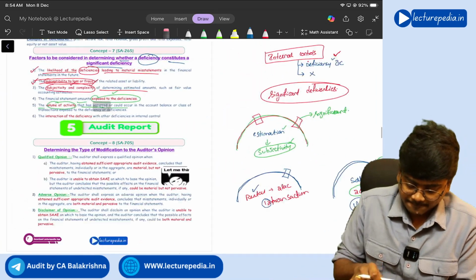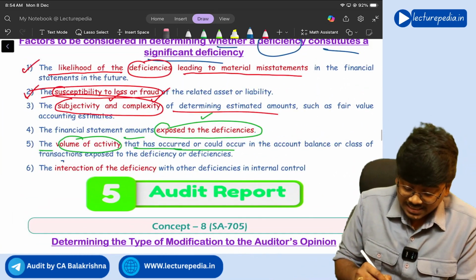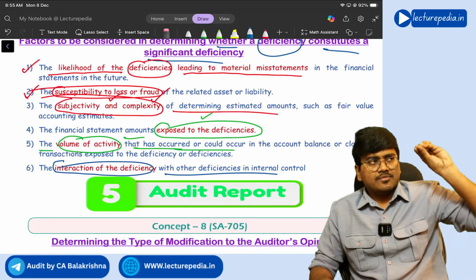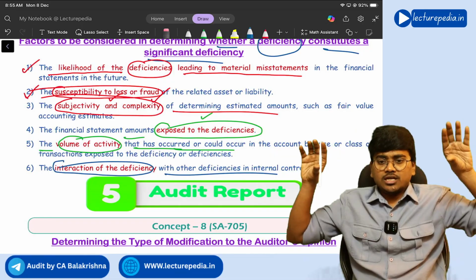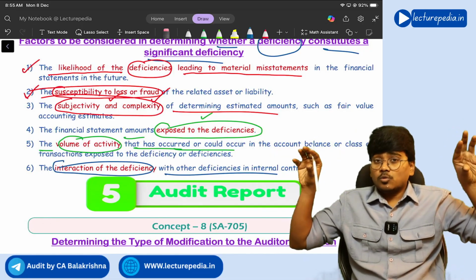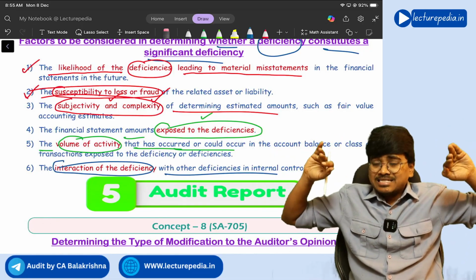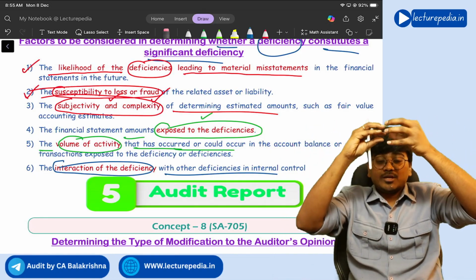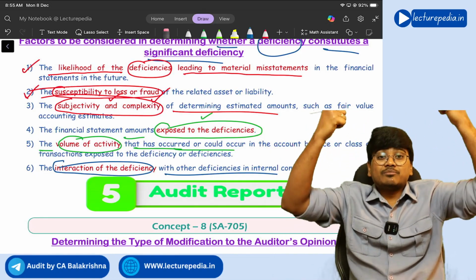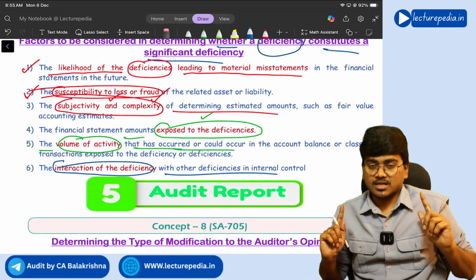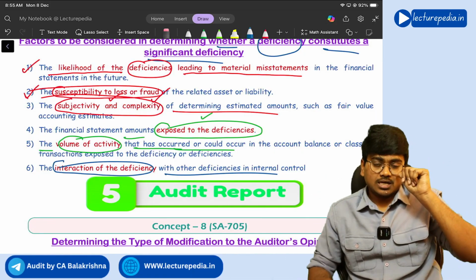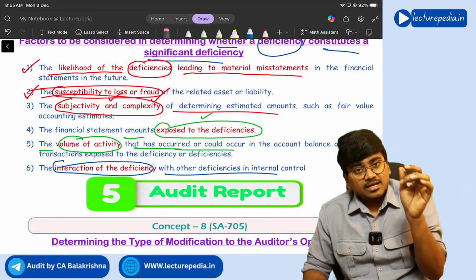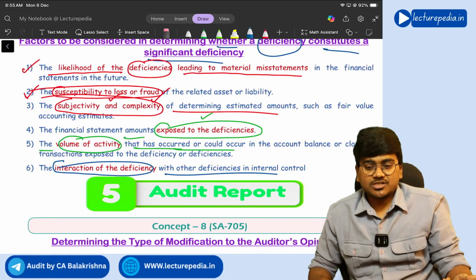Yes. Next, interaction of deficiency with other deficiency. There is a possibility that there is a deficiency of control in two areas. Now individually they are insignificant only, but if both of them combine, that might become a significant deficiency, understanding? That also you need to consider, whether two or more deficiencies combining and becoming a significant deficiency.